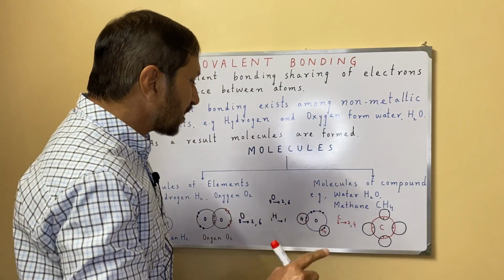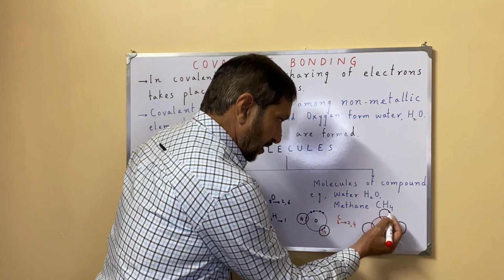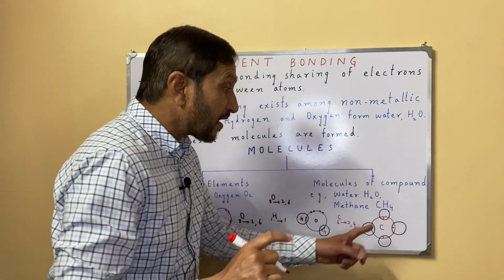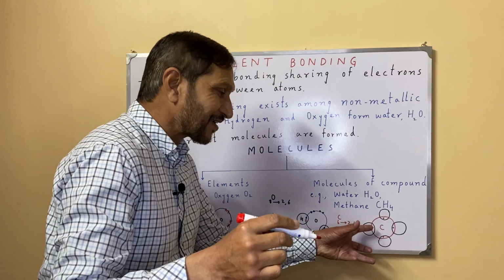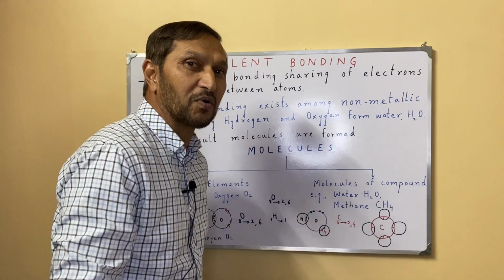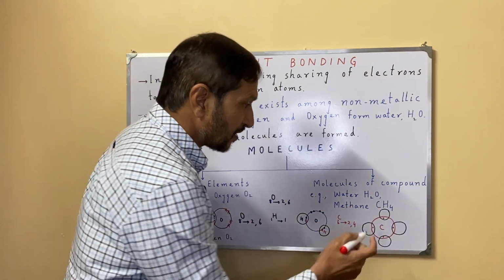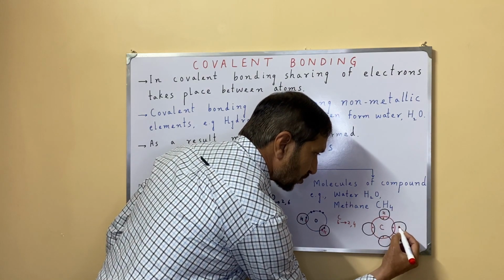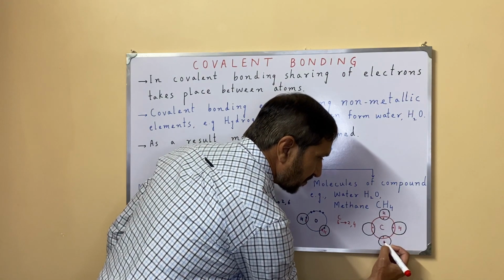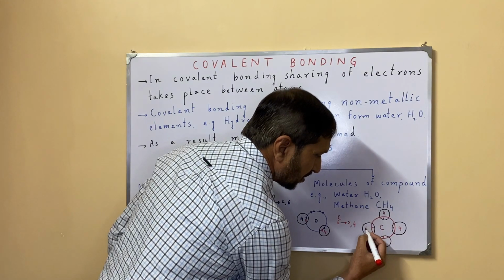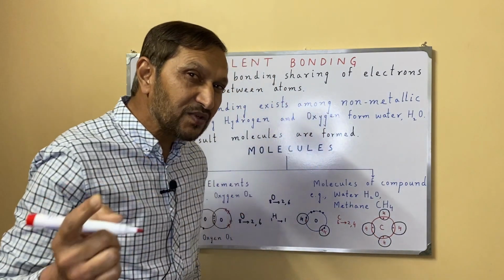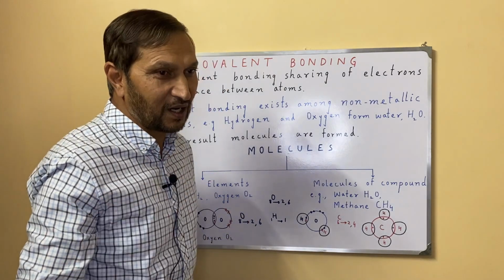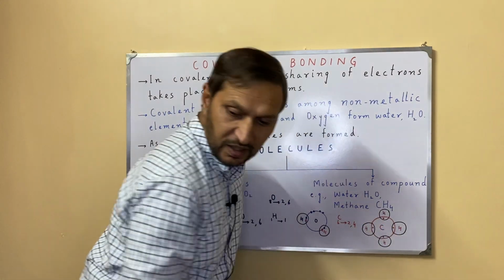Now I am considering hydrogen atoms. So 4 hydrogens in the case of methane will come and they will form a covalent bond with carbon. 1 hydrogen will be here in this corner, the second hydrogen here, the third hydrogen here, and the fourth hydrogen on this corner. And as we know, the proton number of hydrogen is 1, it has 1 proton, 1 electron. Now I am drawing this 1 electron.